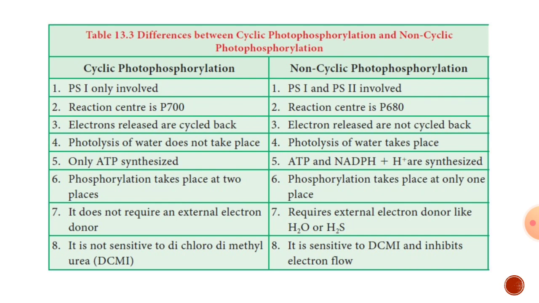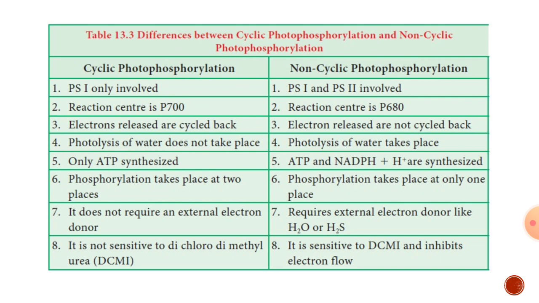When the electron passage is stopped, the non-cyclic photophosphorylation is stopped abruptly. When it is restored from the effect of DCMU, then only it gets operated. That is why non-cyclic photophosphorylation is sensitive to DCMU activity, which inhibits the electron flow.